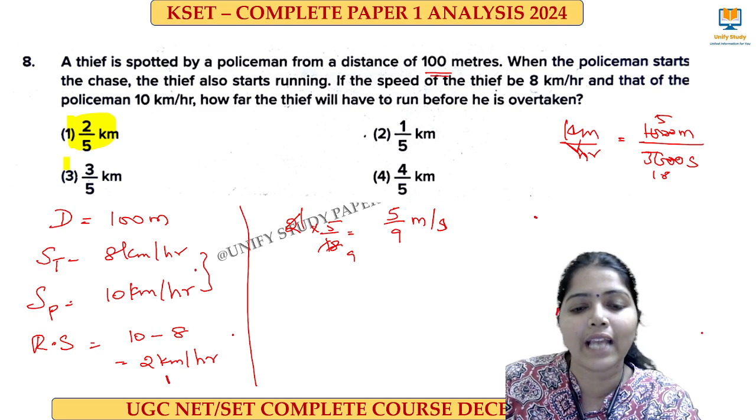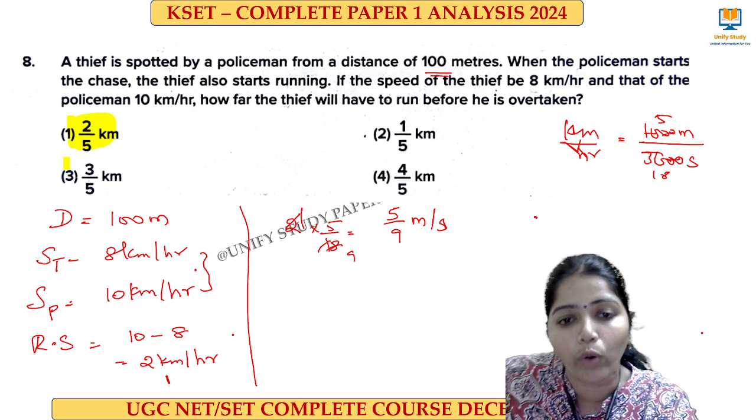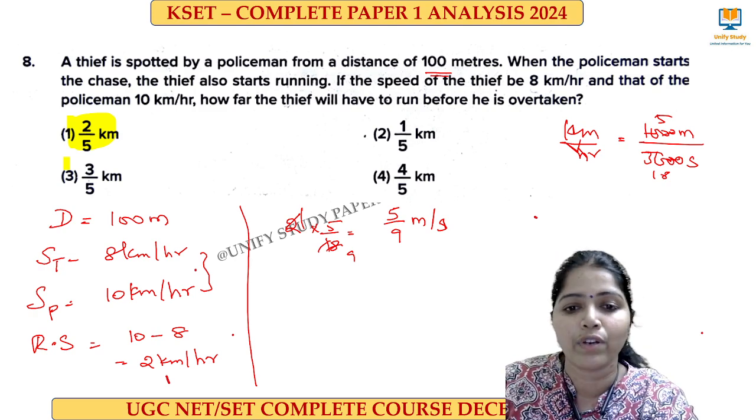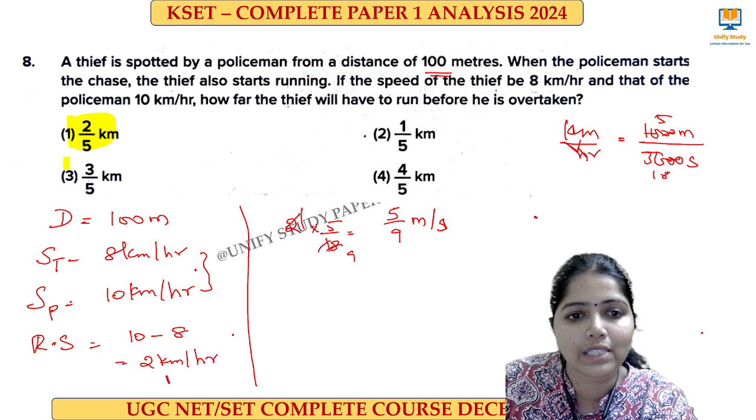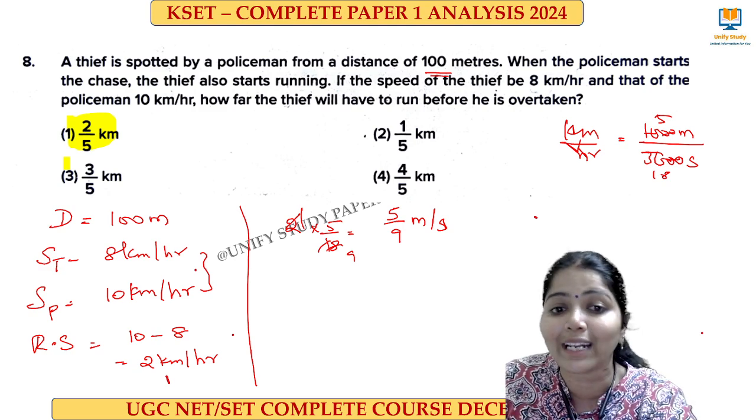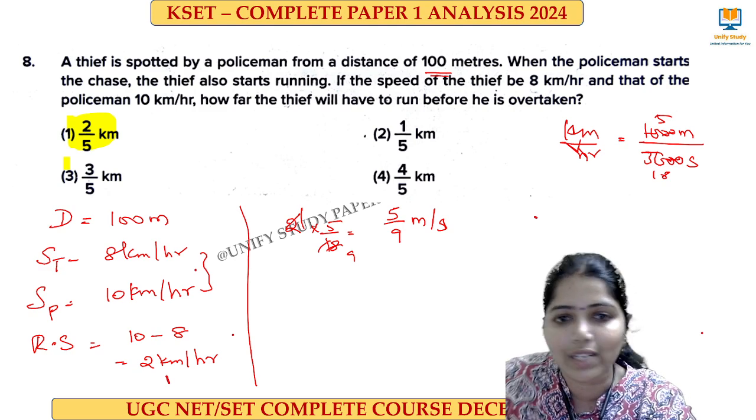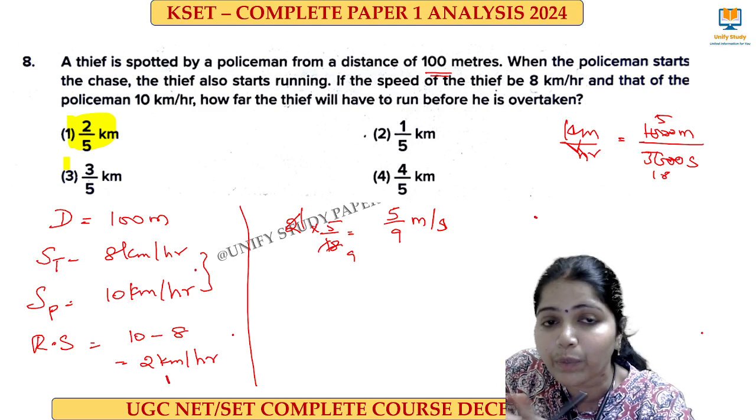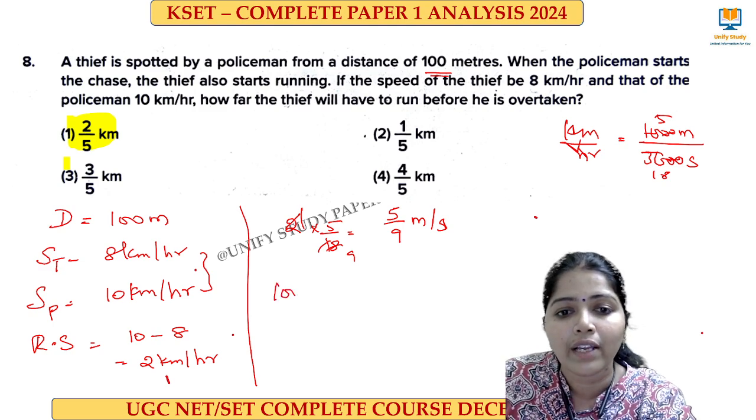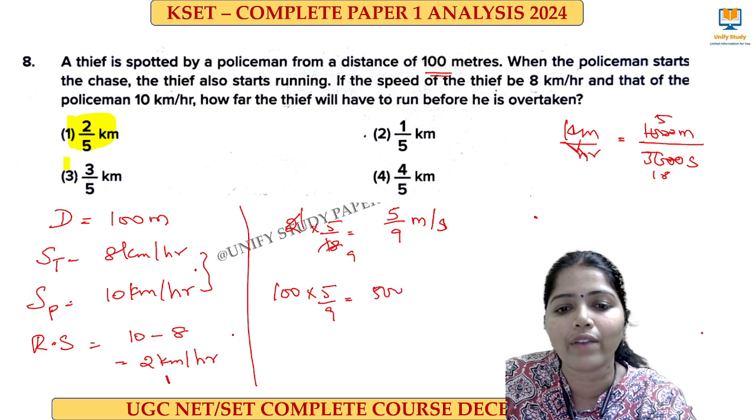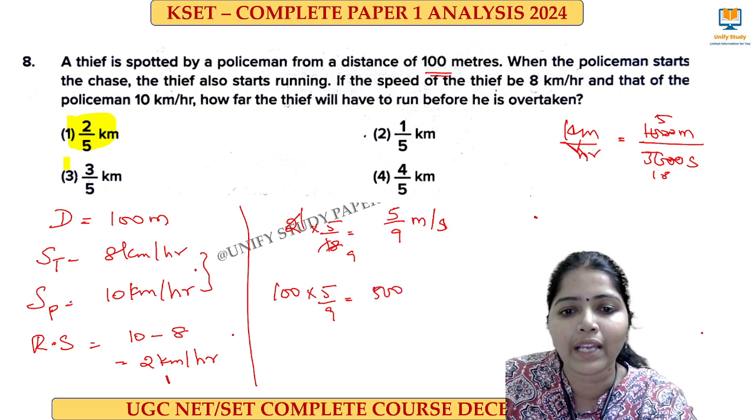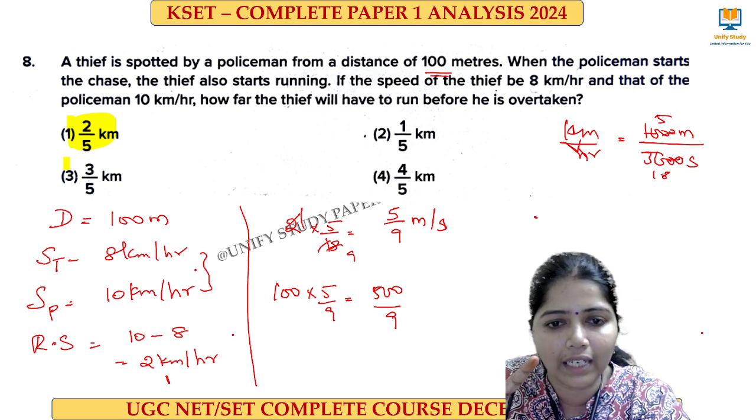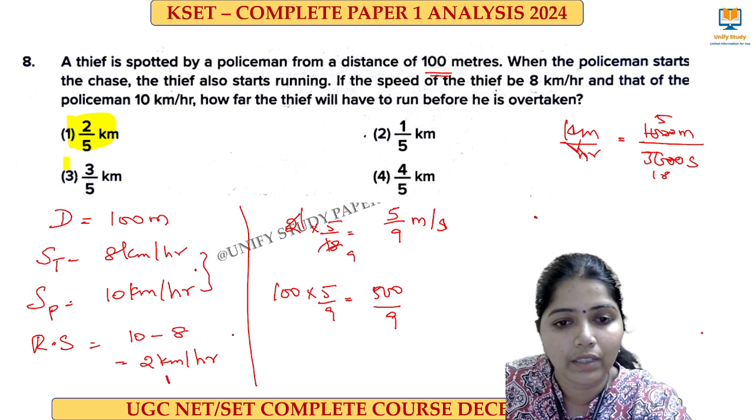Next, the time taken by the police to overtake the thief. The distance between the thief and the police is 100 meters. So the time is 100 into 9 by 5, which is equal to 500 divided by 9.